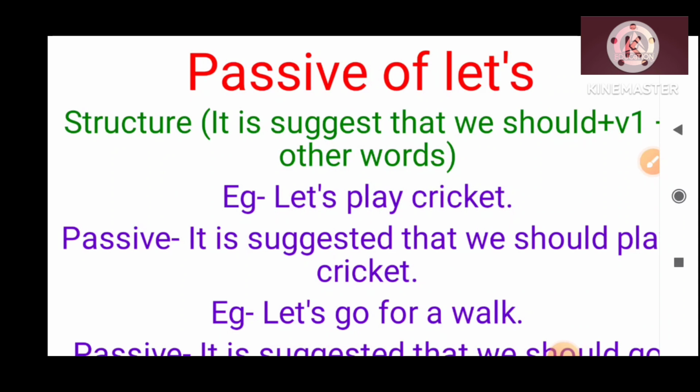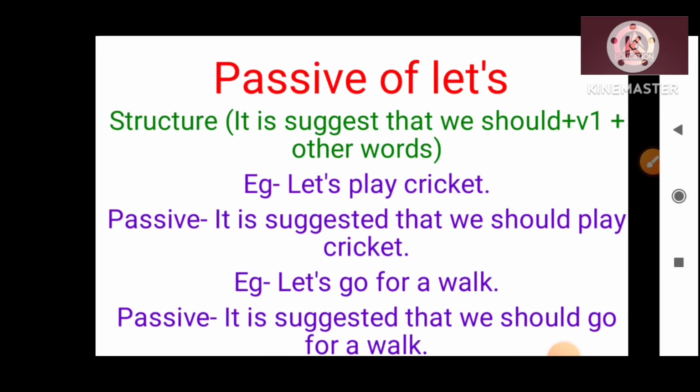Here you can see that there is a feeling of suggestion in let's play cricket. Someone is giving a suggestion that we should go and play cricket. So that's why in the passive form it is suggested that we should plus verb 1 plus other words. So the passive form of let's play cricket is: it is suggested that we should play cricket.